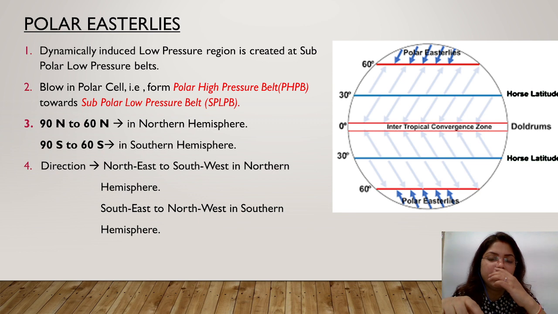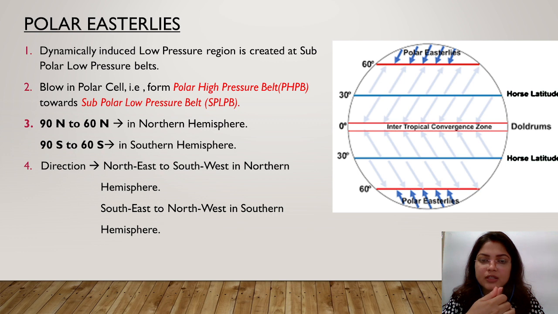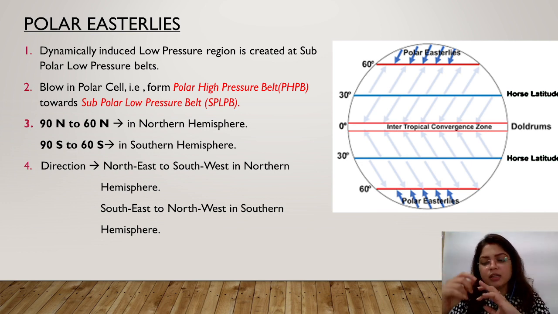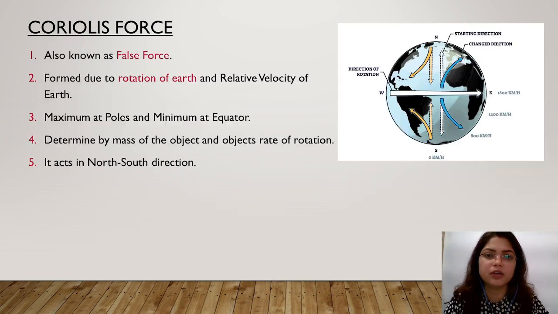Now we have three different types of planetary winds: trade winds or easterlies, second is westerlies, and third is the polar easterlies. Trade winds are found in the Hadley cell, 30° north to 0° latitude, and the same for the southern hemisphere. Westerlies are found in the Ferrel cell, 30° north to 60° north in the northern hemisphere, and the same latitudes for the southern hemisphere. Then polar easterlies, 60° north to 90° north in the northern hemisphere, and the same for the southern hemisphere.